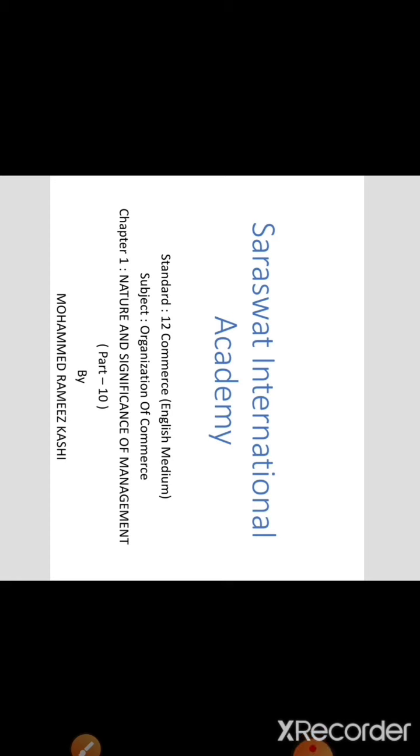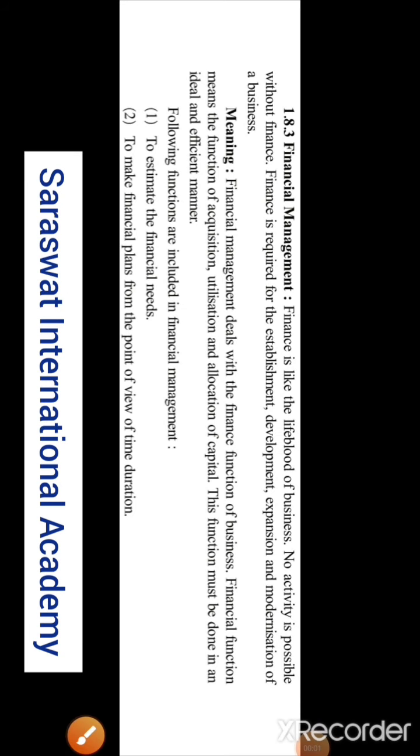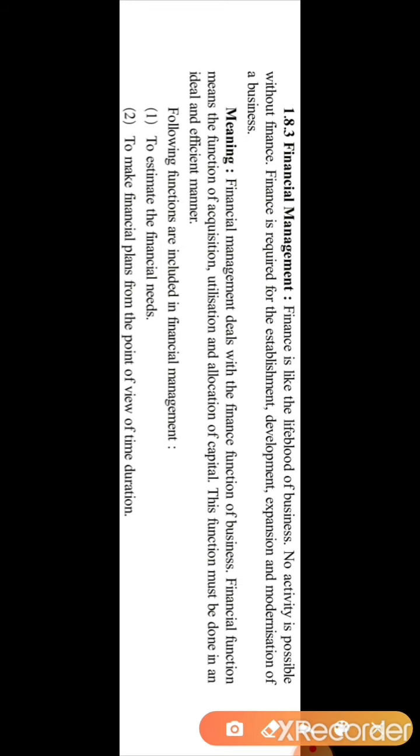Today in this session we are going to learn part 10 of chapter number 1, that is nature and significance of management. In the previous session we discussed the functional areas of management. In that we learned about marketing management and human resource management. Today our new topic is financial management.